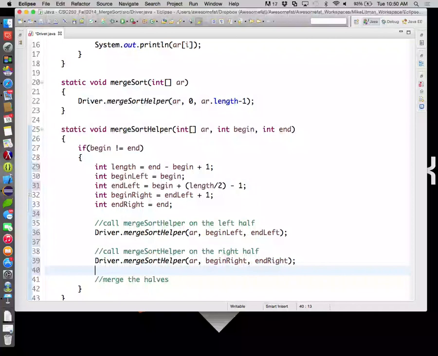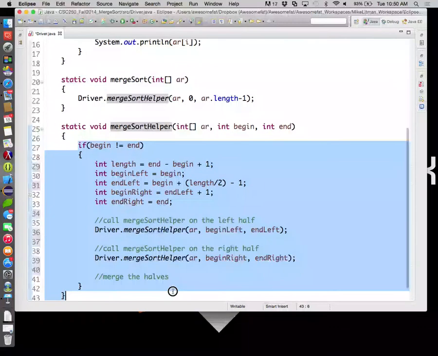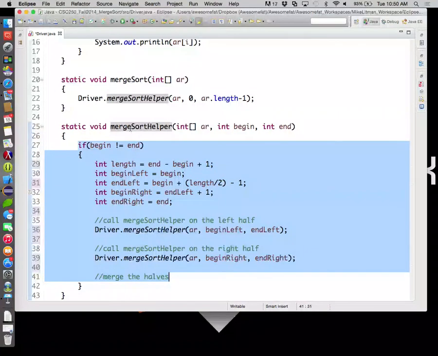Make sense? So we're calling this method recursively, calling itself, passing it a smaller portion of the list. And remember, we're only doing this stuff if begin is not equal to end. Because if begin is equal to end, then we're looking at one list, which is by definition sorted.